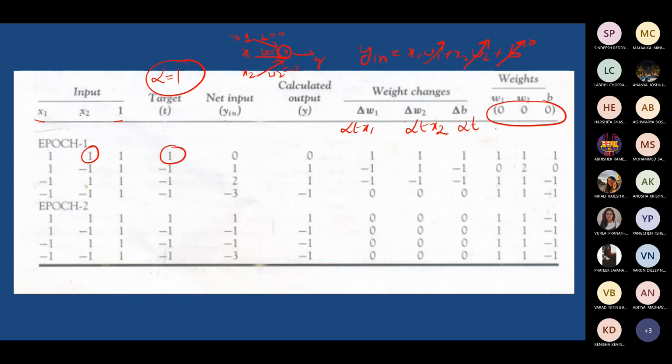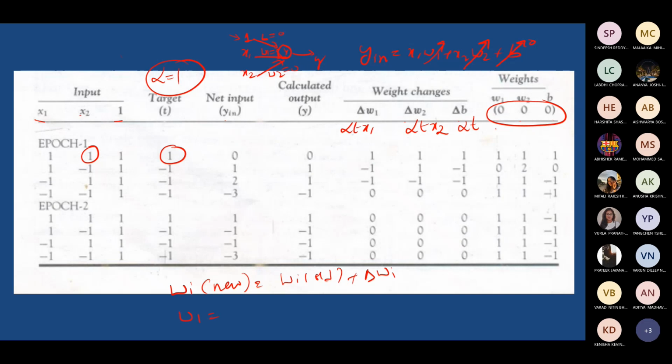W1 new. We have, in the last step, to update the weight: Wi new is equal to Wi old plus xi y, or delta Wi, right?